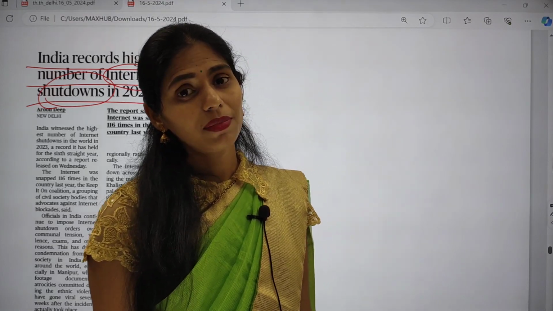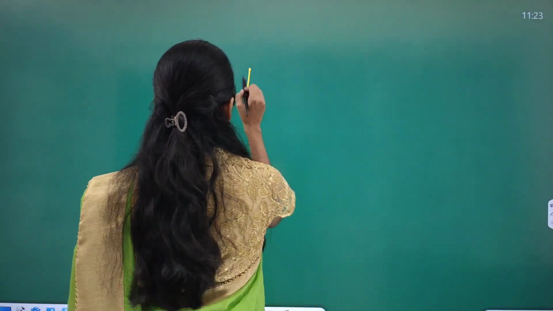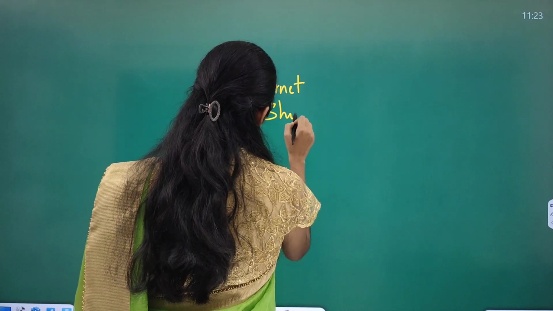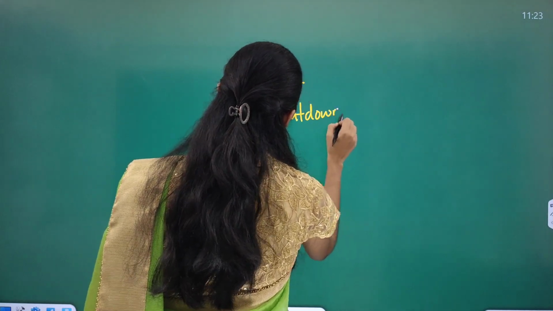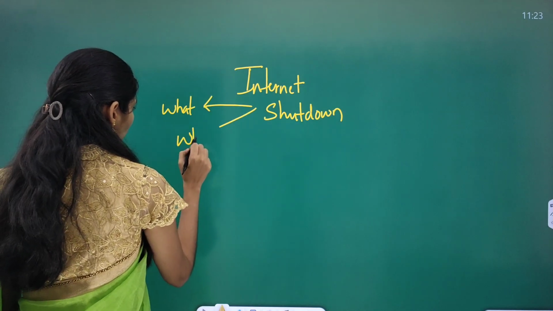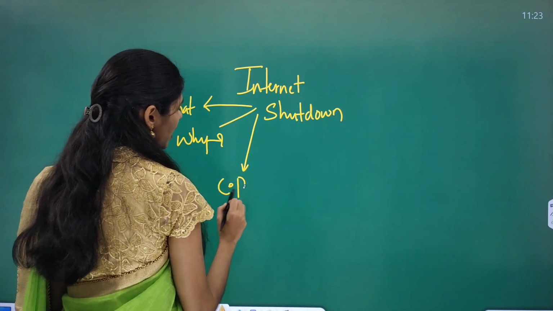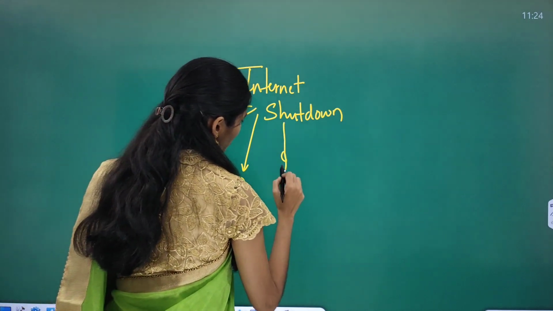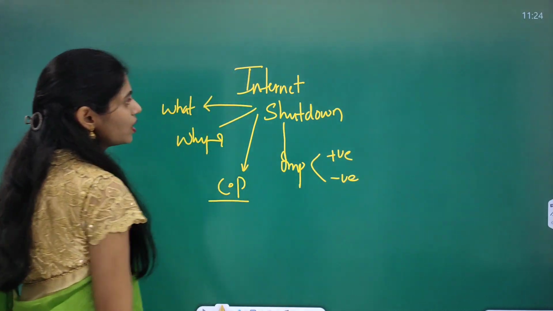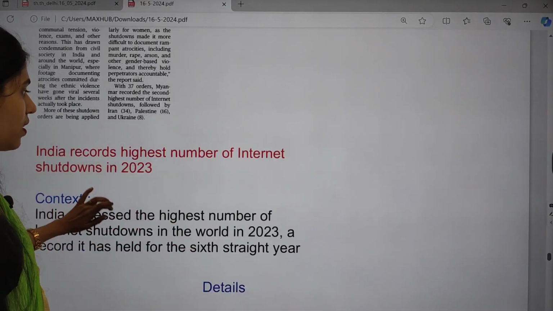So here you have to know some dimensions. First, what is this internet shutdown? Why internet shutdown? What are the constitutional provisions which allow this internet shutdown? What is the impact, from both positive and negative points of view? All these things you have to see, and this topic is important from the mains point of view.